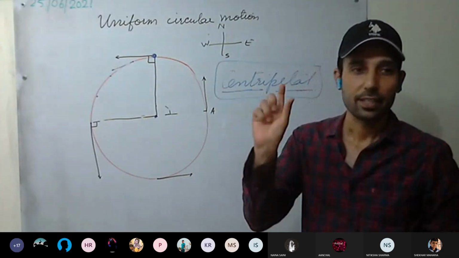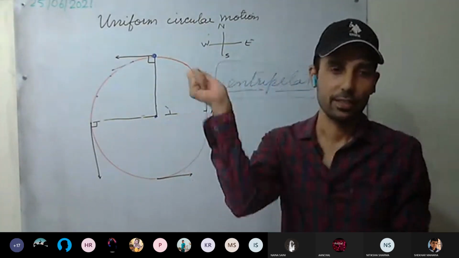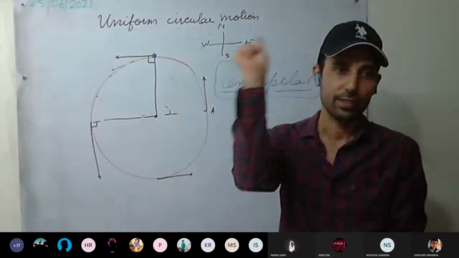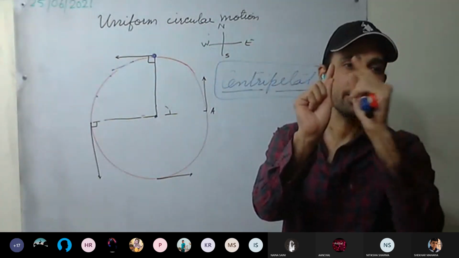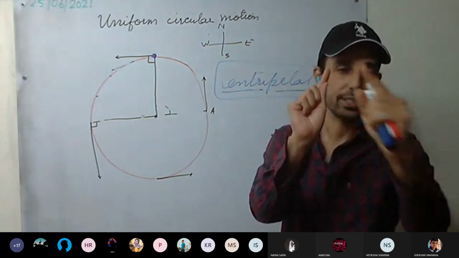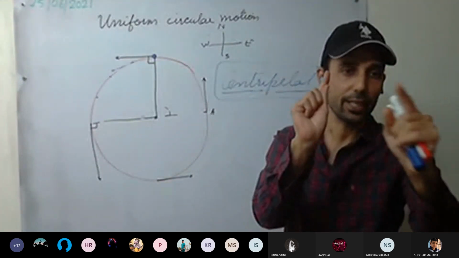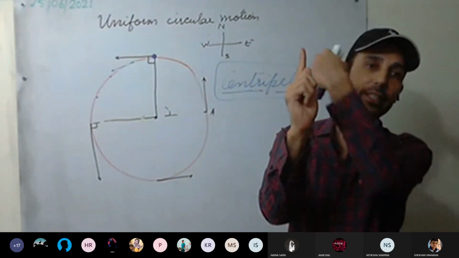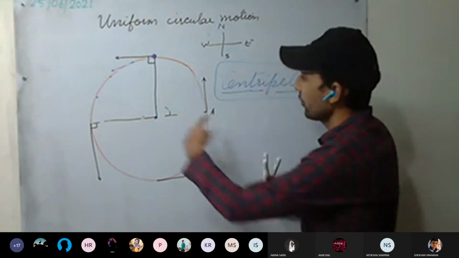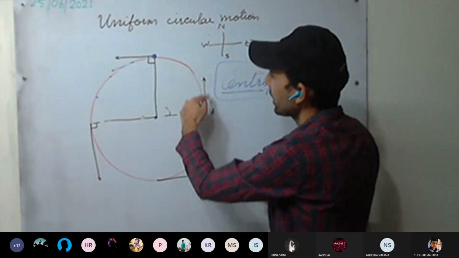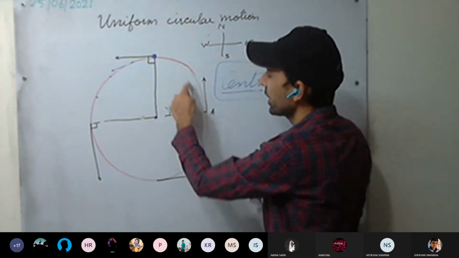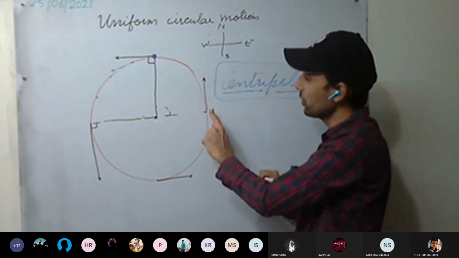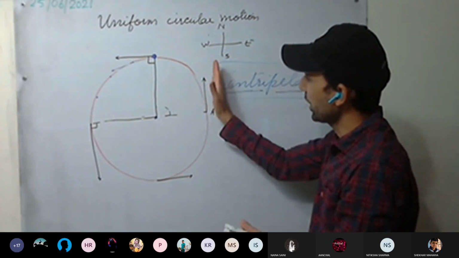So see here, tie a stone and drill. We are drilling in this direction. So at this point, this will be the direction of velocity. Yes or no? At this point, this will be the direction of motion. If you are drilling it like this, at this point, the direction will be this one. If your body is moving this direction, that is anti-clockwise. So at this point, draw the tangent. This will be the direction of the body.